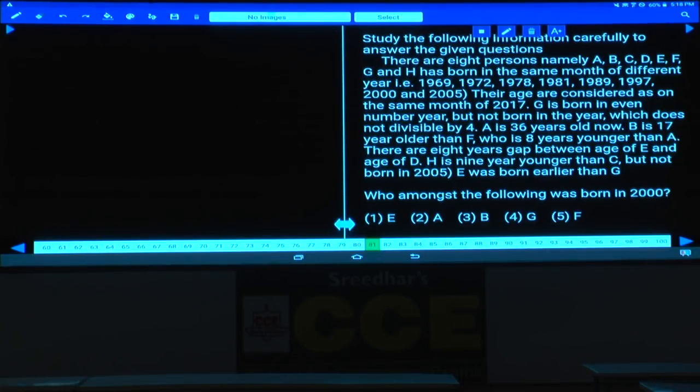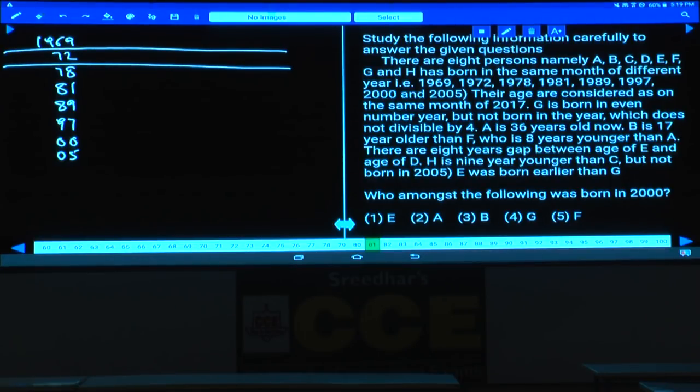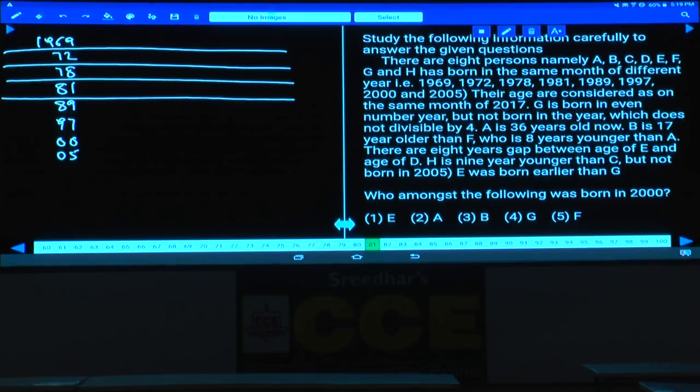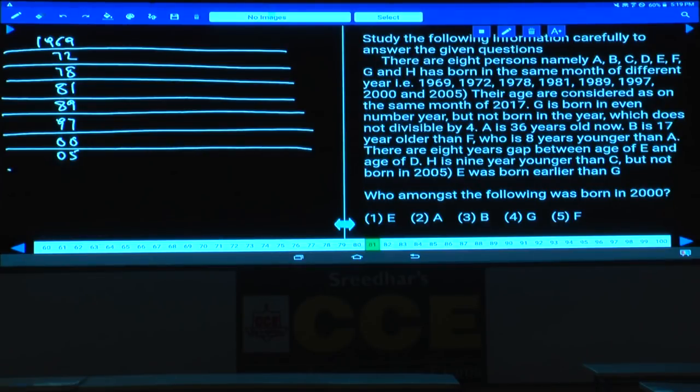Now sir, first let us start with the person who is born in 1969. What are the years given here? 1969, 72, 78, 81, after this 81, 89, next to 89 is 97, next to 97, 2000 and 2005. Then what is the base year, tell me? Now the base year is 2017, clearly specified. As the base year is 2017, now we need to identify the ages of these persons by 2017, isn't it?